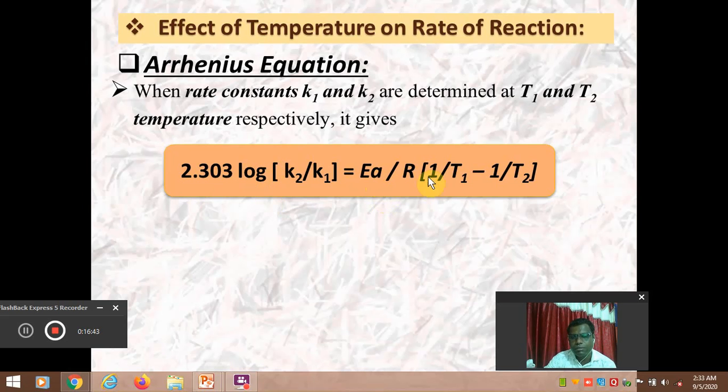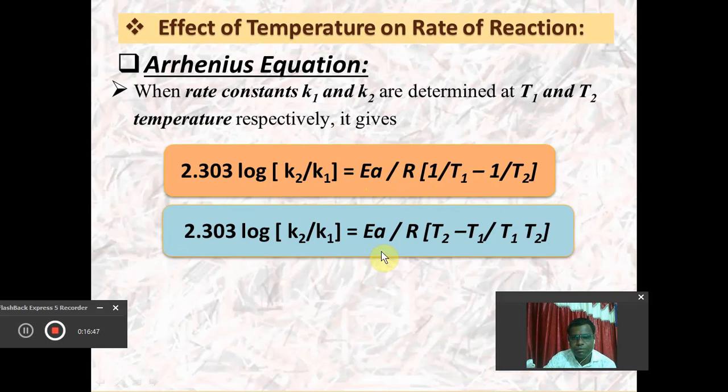If you make the cross multiplication, definitely it will be 2.303 into log of k2 upon k1 is equal to Ea upon R into bracket, T2 minus T1 divided by T1 into T2. So this is simple.